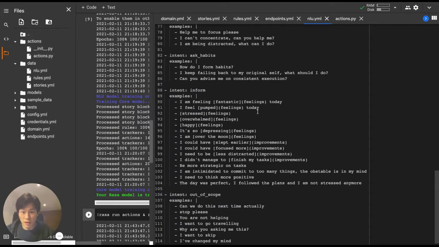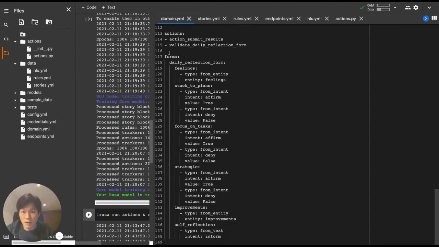So to provide examples of the entities, we go to the nlu.yaml file, and then we provide some examples of our entities. For example, fantastic is an entity of feeling, pumped, feeling stressed, overwhelmed, etc. And then I've also defined some improvements which is related to the entity improvements. Once we've created all these examples, we go back to the domain.yaml file and specify our form. So in the form, the different slots can take, for example, an entity, it could take from an intent and then map to value true, or it could be just a simple text where the users can enter any text, and then we can later on collect whatever text they've inputted.